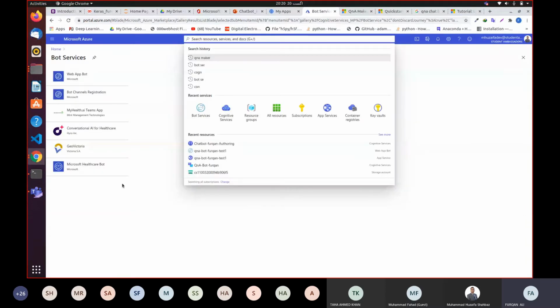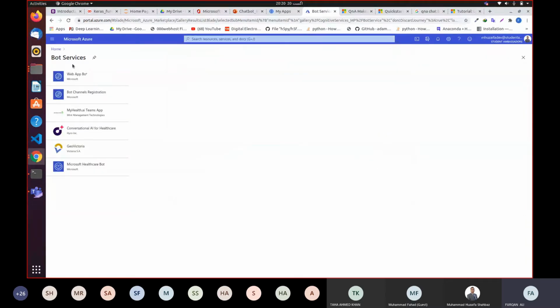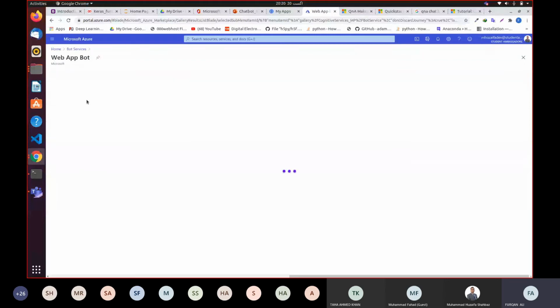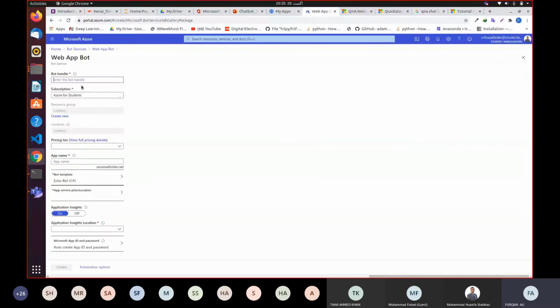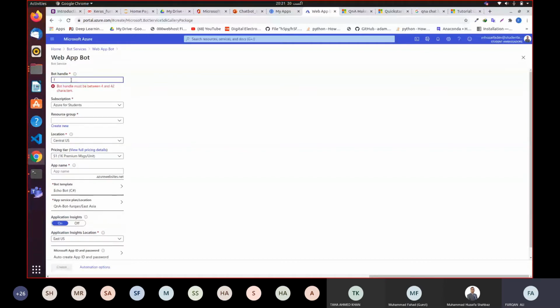Yeah, so we were doing WebBot and we click create. Now you will get this thing, bot handler. What do you want to call your bot? Let's say I want to call my bot first bot. Or let's say second bot. Let's call it second bot.